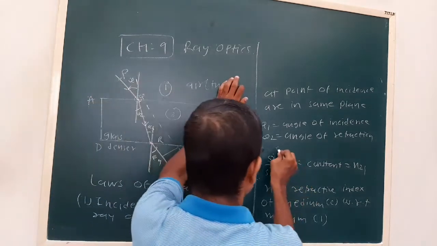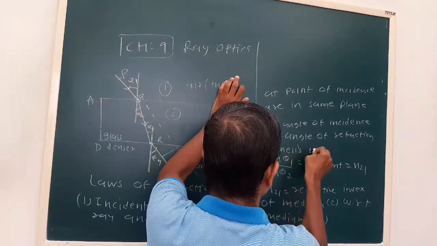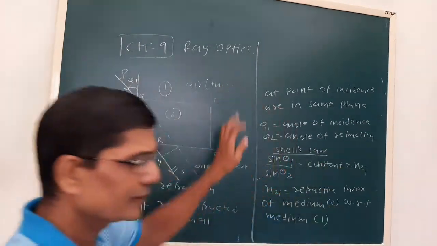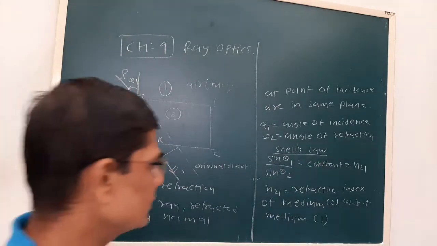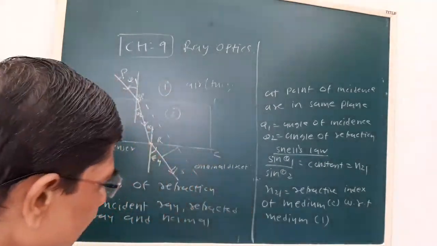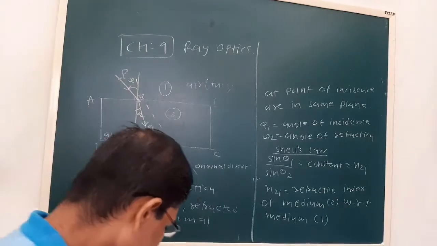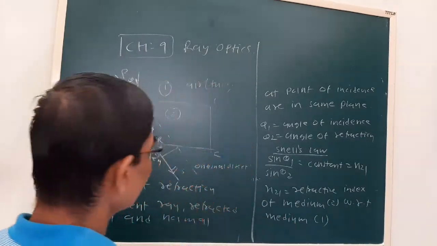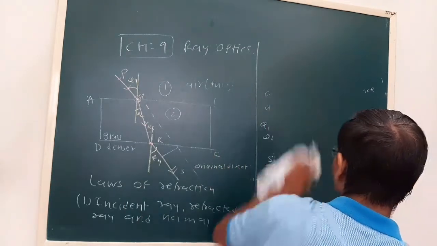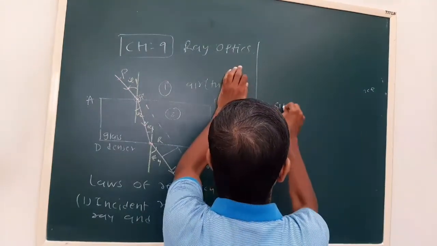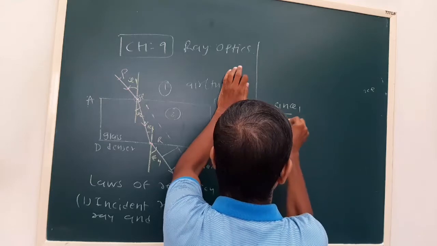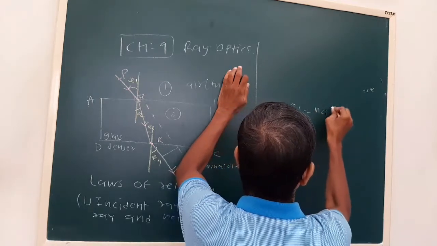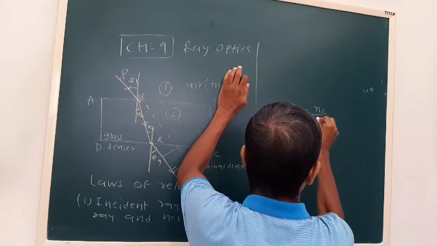The ratio of sine of angle of incidence to sine of angle of refraction is constant. This N21 is called the refractive index of medium 2 with respect to medium 1, and it is nothing but N2 upon N1.